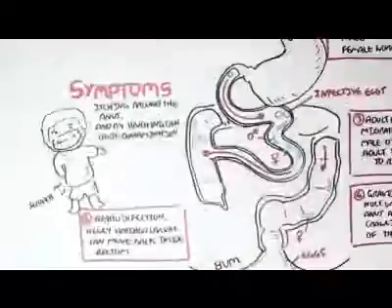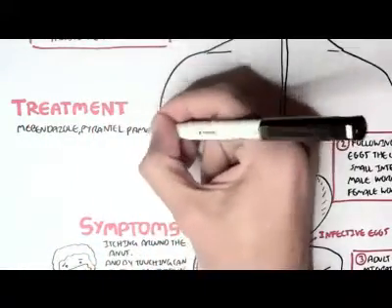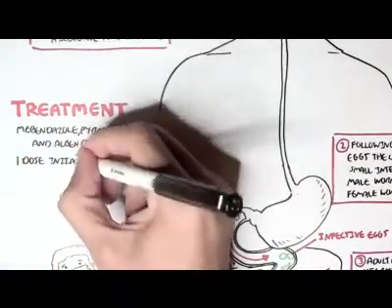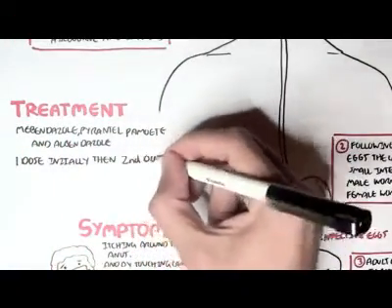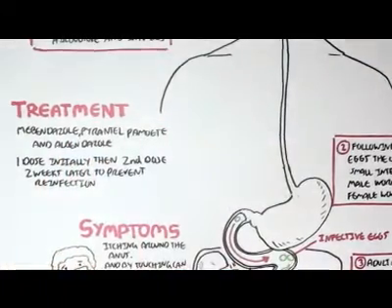Treatment of pinworms include mebendazole, pyrantel pamoate, I hope I pronounce this right, and albendazole. We give 1 dose initially, then a second dose 2 weeks later to prevent reinfection.